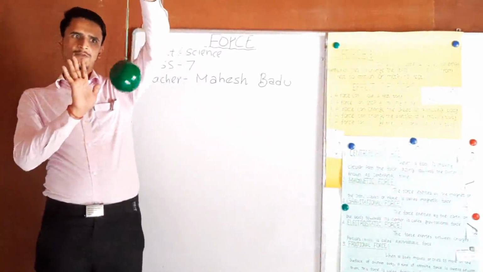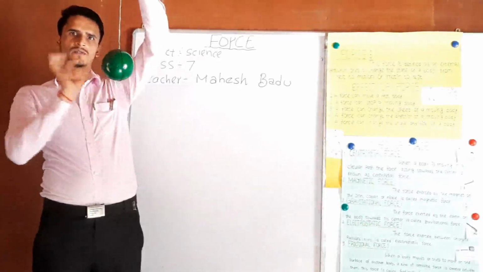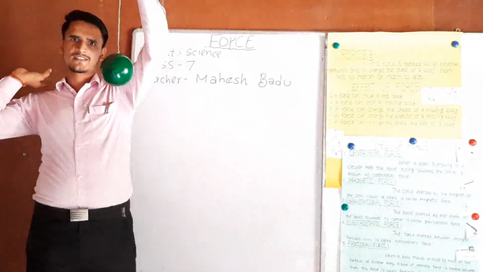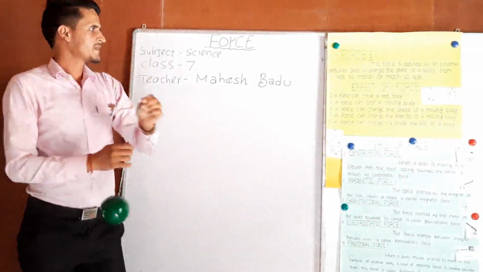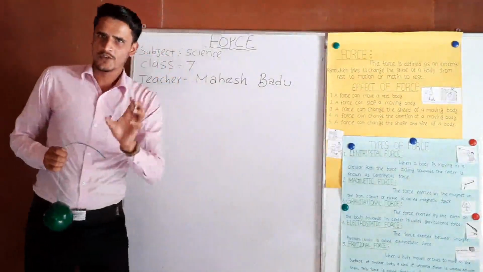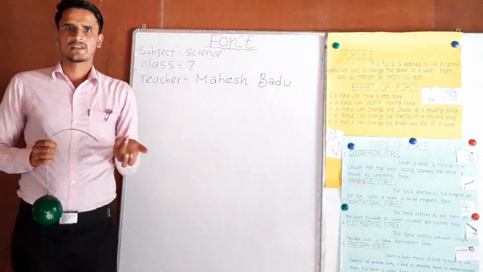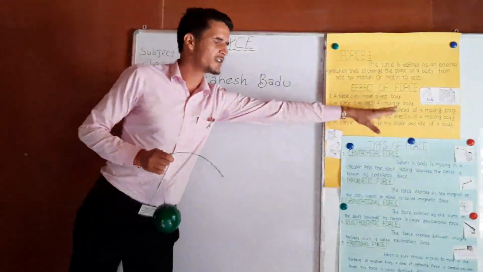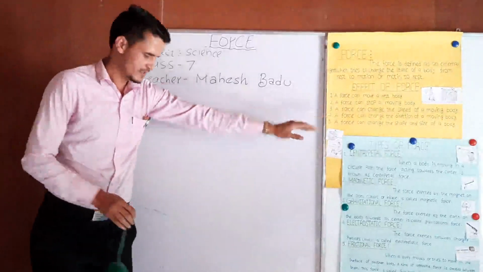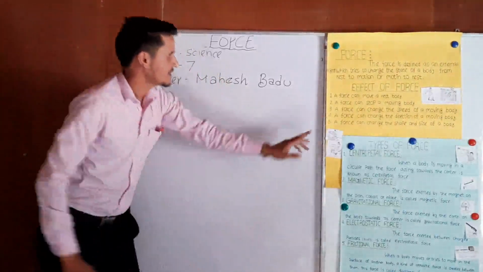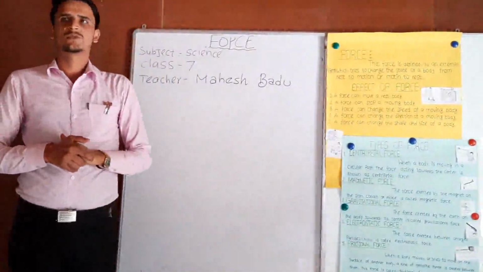If I apply force on this ball, what happens? The ball comes to rest. That means force can stop a moving body. Okay? Third one, a force can change the speed of a moving body.